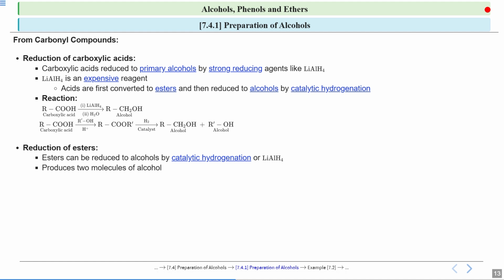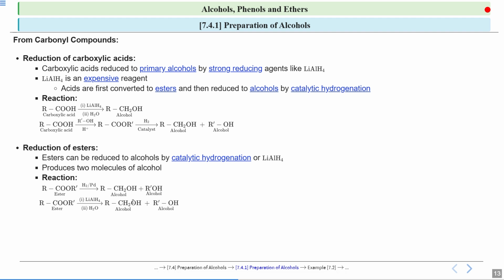So it produces 2 moles of alcohols. So this is the reaction here: esters are reduced to alcohol using catalytic hydrogenation. And you can see that esters can also be reduced to alcohols using lithium aluminum hydride. You can use lithium aluminum hydride and it will reduce your esters to alcohols. And here 2 molecules of alcohols are formed.